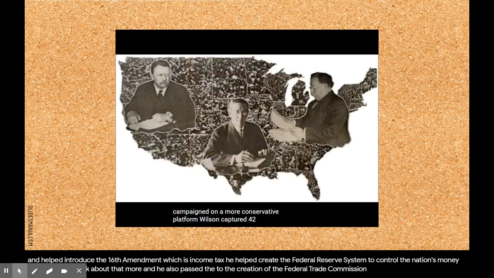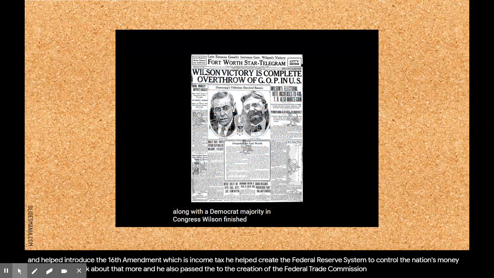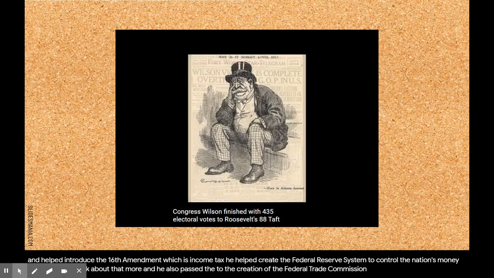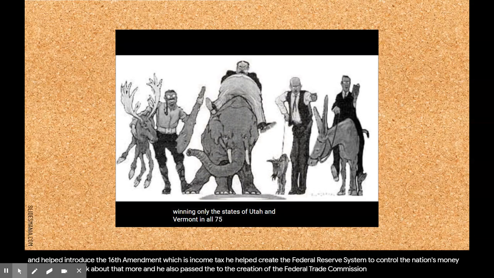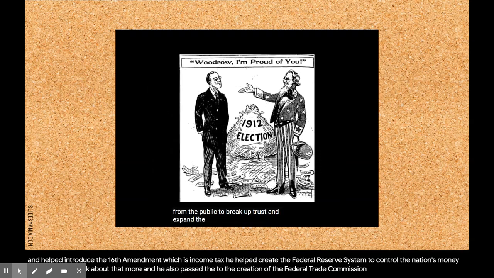Wilson captured 42% of the popular vote, but he won the electoral vote in overwhelming fashion, along with a Democrat majority in Congress. Wilson finished with 435 electoral votes to Roosevelt's 88. Taft finished with 8 electoral votes, winning only the states of Utah and Vermont. In all, 75% of the votes went to reform candidates, allowing Wilson to declare that he had a mandate from the public to break up trusts and expand the role of the federal government in social reform.